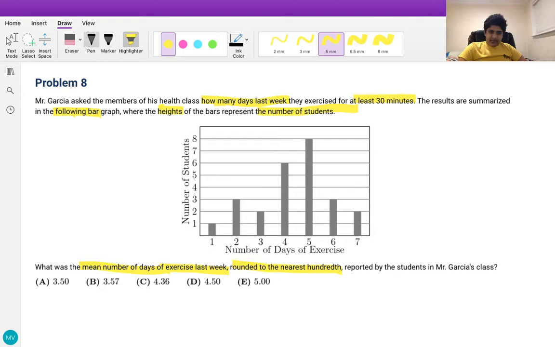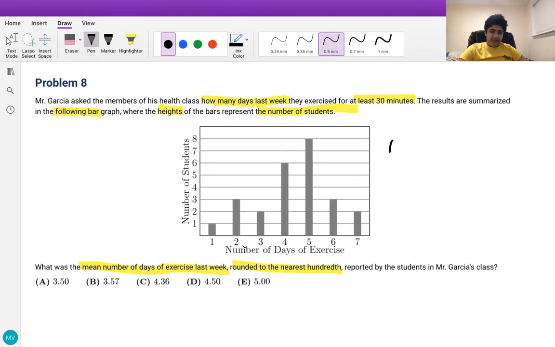So this is a really simple problem. All we need to do here is take the average of all of these values. To do this, we multiply the number of days of exercise by the number of students for each value, sum them up, and then divide by the total number of students in the class. Let's first find the total number of students, denoted by T.